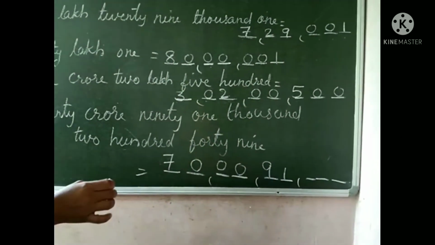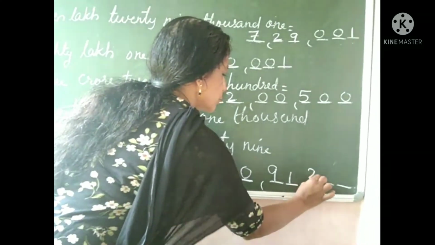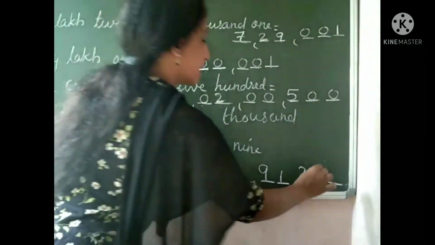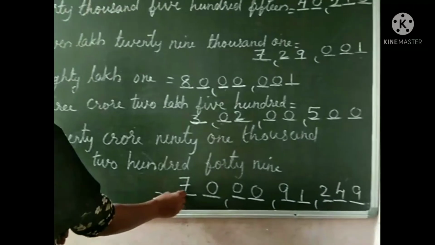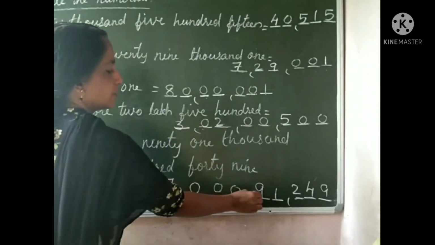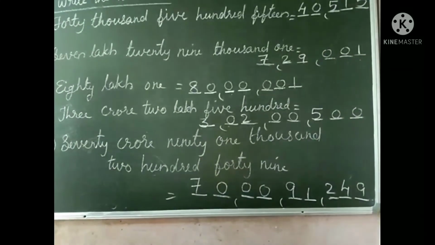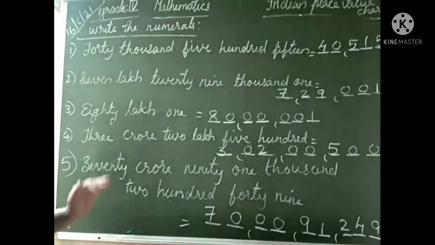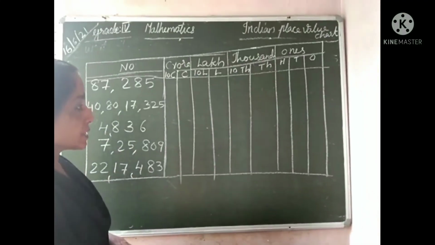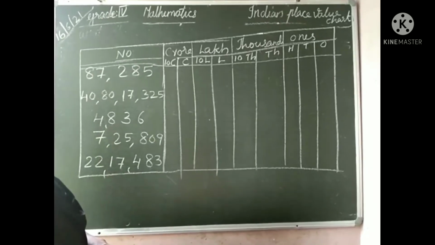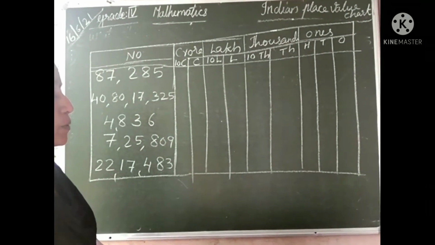Next one, 249. Hundreds place number is 2 and next 49. How can we read this number? 70 crore 91,249. This is the way of writing the numerals if the number name is given. A chart is given and some numbers are given. Then you have to represent these numbers in the Indian place value chart.